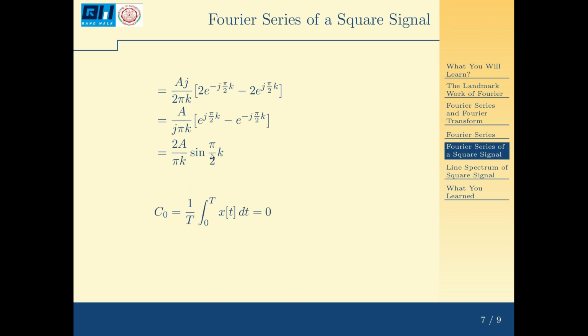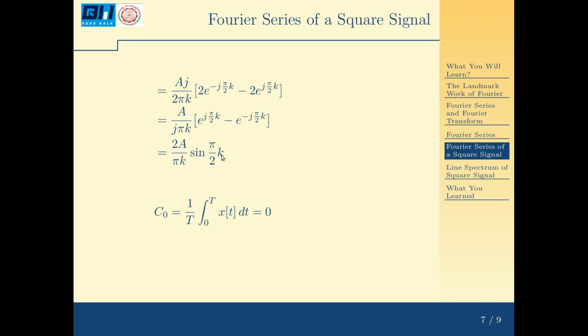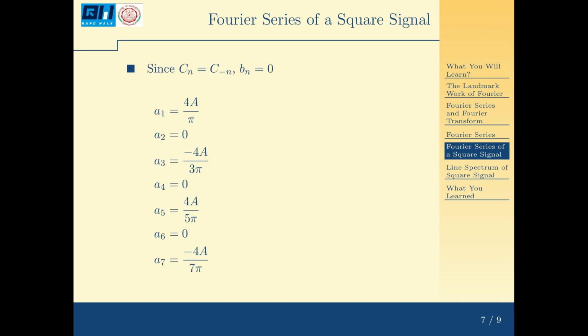And C3 will be 2A by 3 pi sine 3 pi by 2. That is nothing but minus 2A by 3 pi, and C minus 3 is minus 2A by 3 pi. C4, if you put k equal to 4, it becomes sine 2 pi, that's 0. So C4 is 0, C minus 4 is 0. C5 will be 2A by 5 pi, and C minus 5 is 2A by 5 pi. C6 is 0. Now here you can observe that all even harmonics are absent, because C2, C4, C6 are all zeros. Only the odd harmonics are present in the signal. So this is how I can compute the C values.